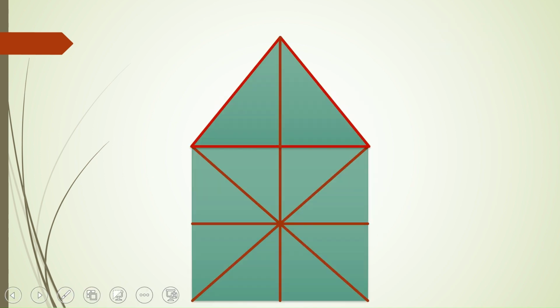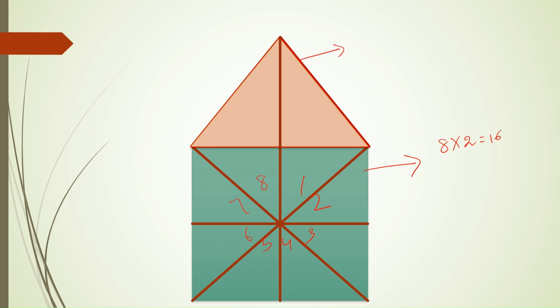Consider this figure now. Here we have a triangle over a square. For the square again, we can easily tell that it has got 8 parts. So only considering the square, we will have 8 into 2, that is 16 triangles. And for the above triangle, we already know that it will have 1 and 2. So 1 plus 2 we have to make, that is 3 triangles.